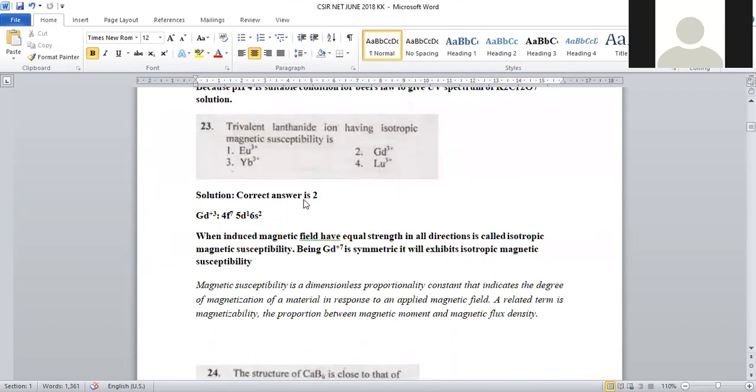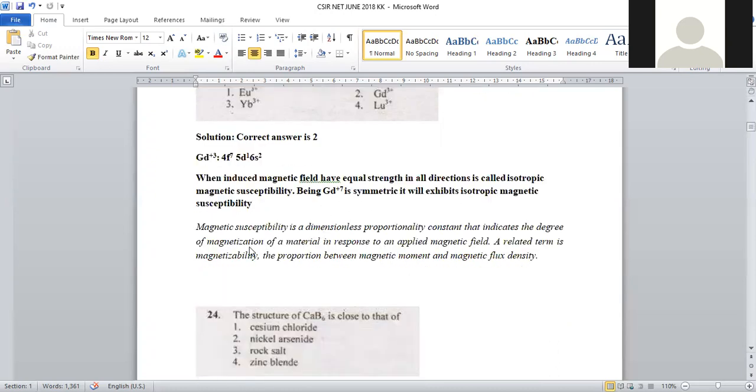Now, let us move on to question number 23. Trivalent lanthanide ion having isotropic magnetic susceptibility. Magnetic susceptibility stands for how much degree of magnetization is possible whenever an external magnetic field is applied, to what extent the molecule is magnetized. If magnetic susceptibility is the same in all possible directions, this is called isotropic magnetic susceptibility.